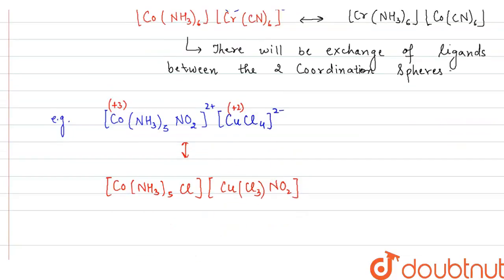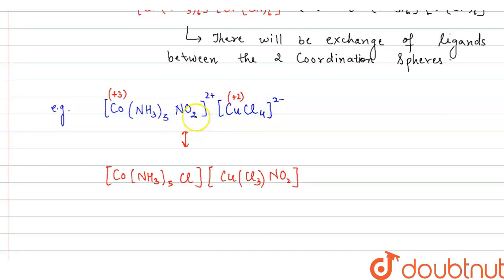Now in this coordination complex there is exchange of ligand NO2 and Cl, right? But if you calculate the oxidation state of cobalt and copper, it will be the same as before, right? Here cobalt will have +3 oxidation state and copper will have +2 oxidation state, right?